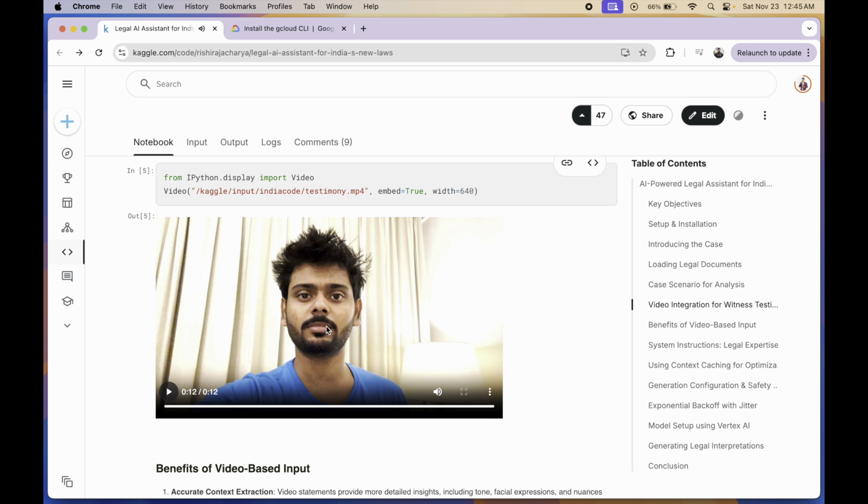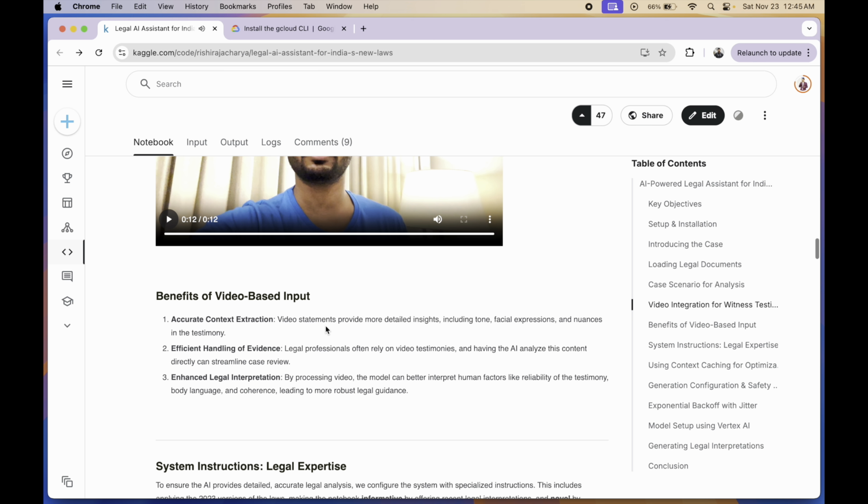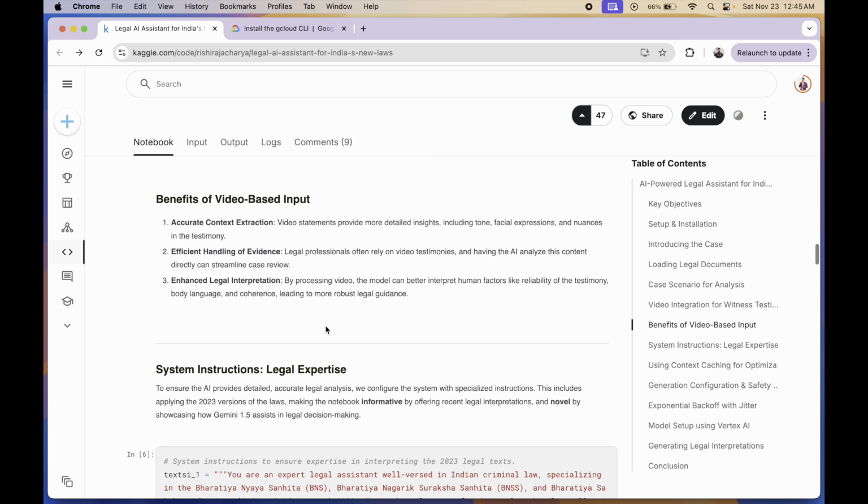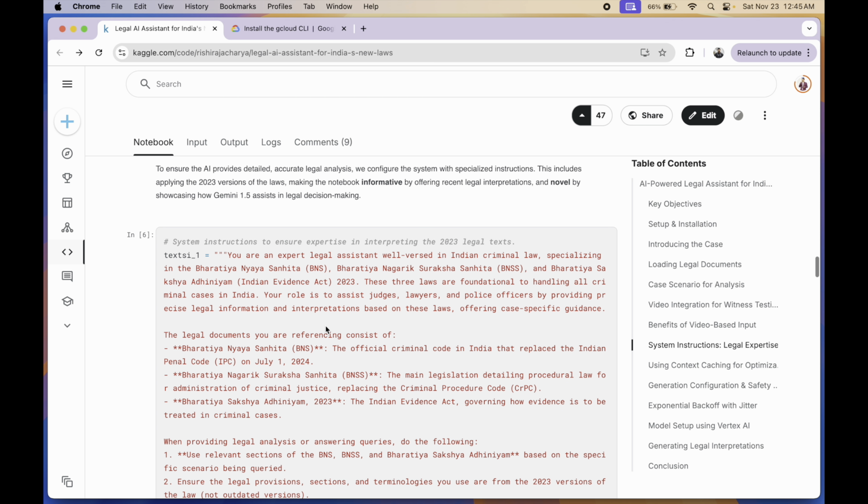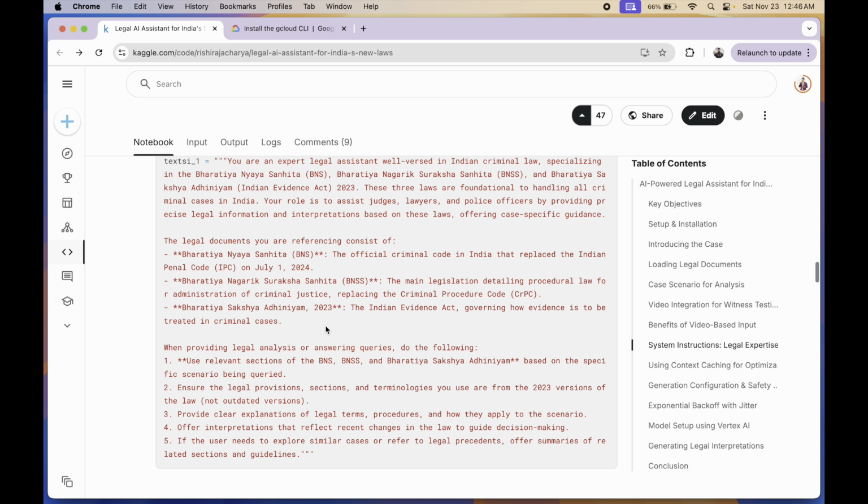Okay, that's a very strong eyewitness, and I'm sure this will help the case. After we're done with that, we give some system instruction to the model. So these are the nitty-gritties we want the model to follow, the additional information we want the model to know before answering, and the exact format we are expecting the response in.